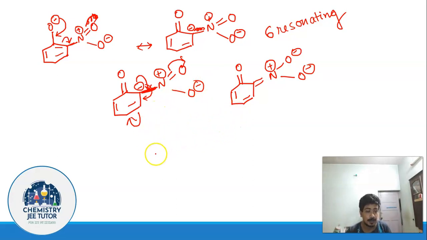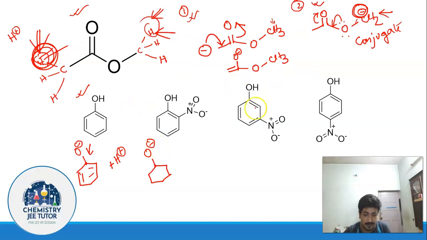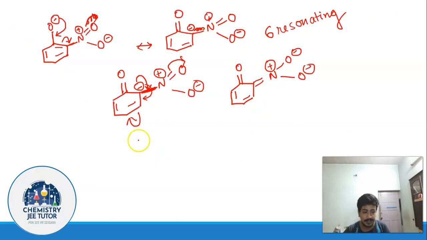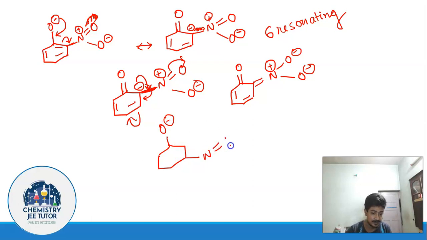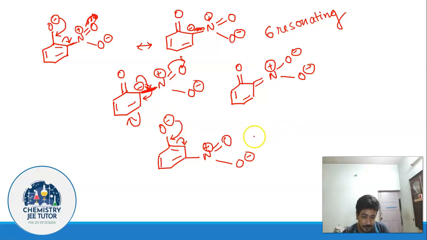Now let's move to the third one, that is metanitrophenol. What is going to be the conjugate base of it? The conjugate base is going to be metanitrophenolate. So now if you draw the resonating structures again, what you are going to watch is something quite crucial. Now you see top to middle, middle to top. So in the next resonating structure we are going to get the negative charge at the ortho position like this, with the nitro group somewhere in the para position.